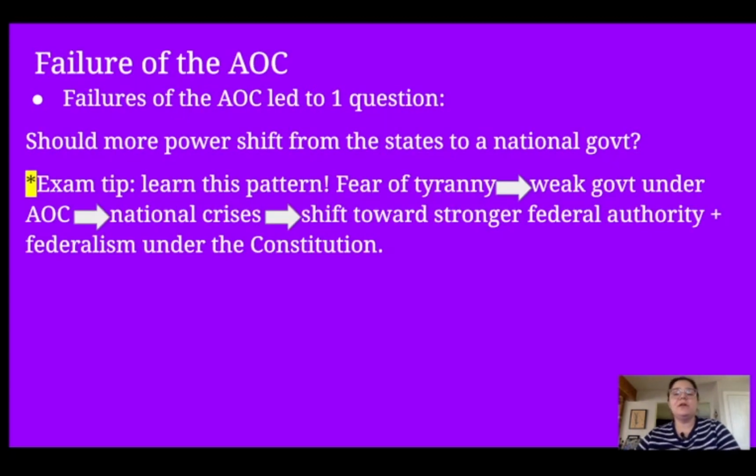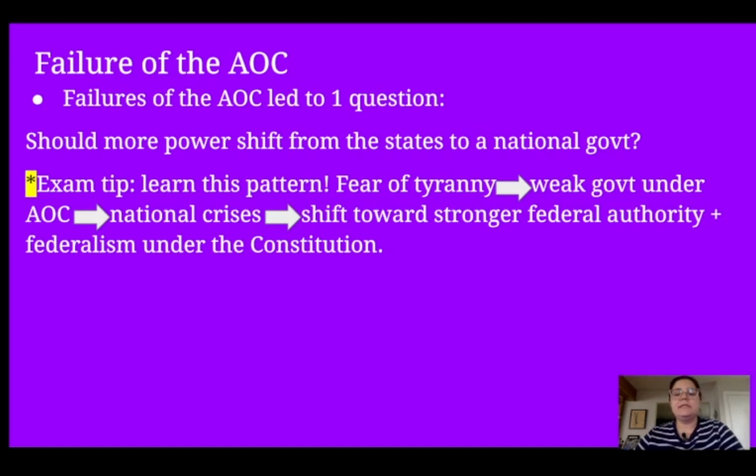The failures of the Articles of Confederation led to one question that we still see going on today and is still the center of debate: should more power shift from the states to the national government? That was the question on the minds of the men going to the Constitutional Convention.